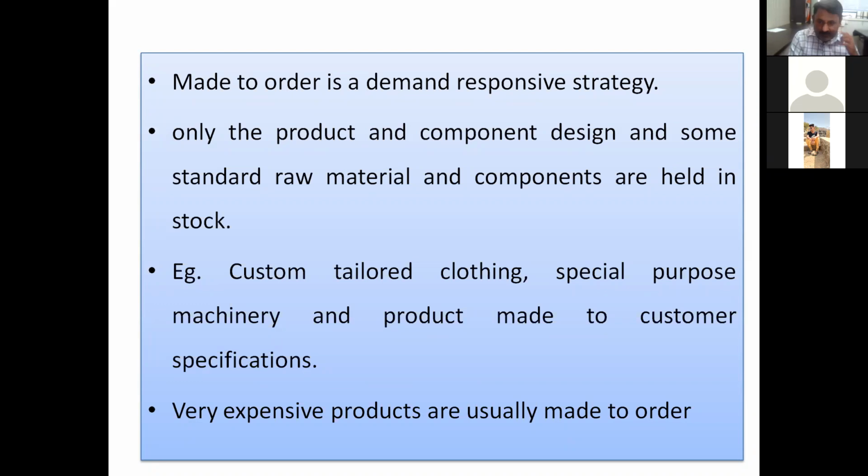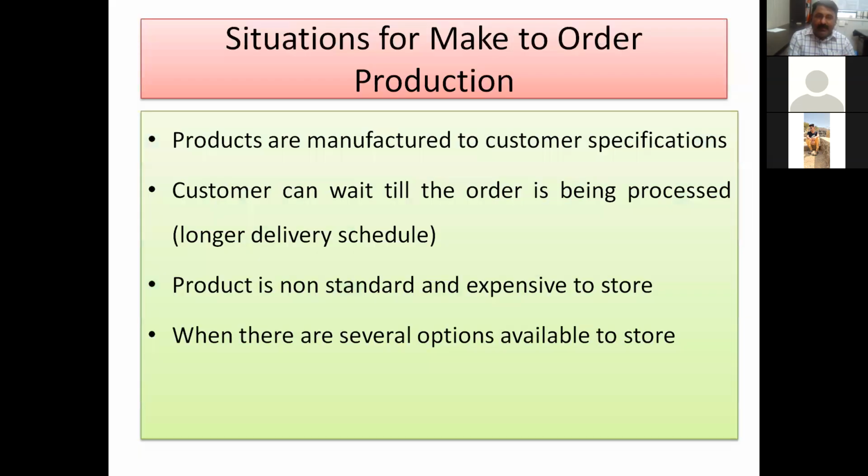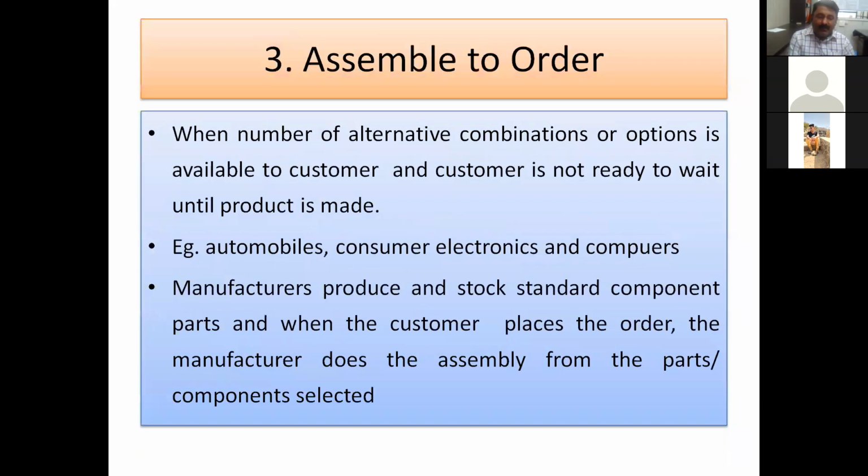And we have discussed some examples: special purpose machines, some missile products, or aeroplane-like products, which are not available and which we have to make after the order. Or you can take a general purpose example, custom tailored clothing. For custom tailored clothing, the order is placed with specifications, and based on the specifications you have to go for the clothing, and then you will get the product ready. Then these are the situations in which we should go for it, and the characteristics for this second type.